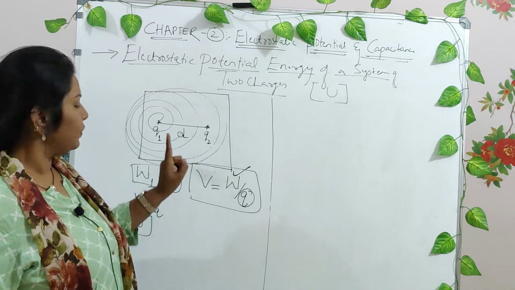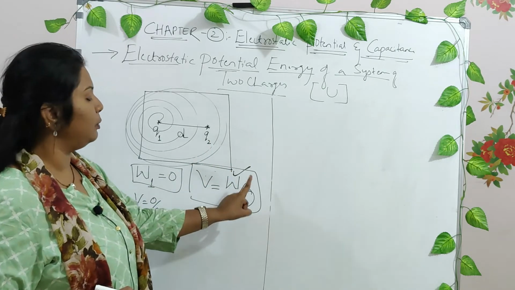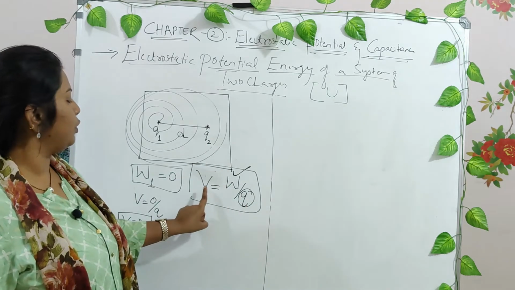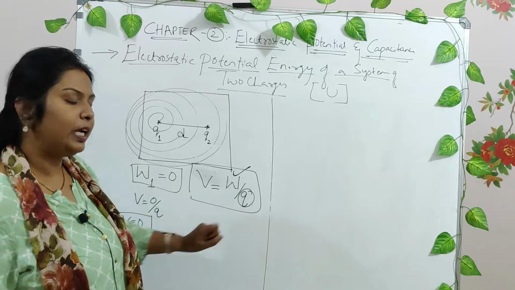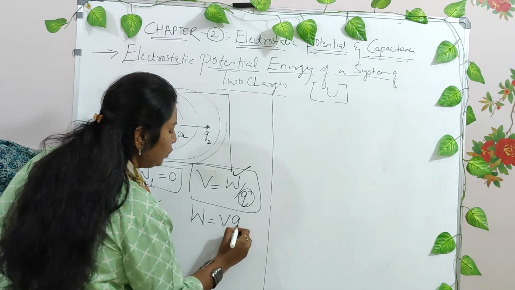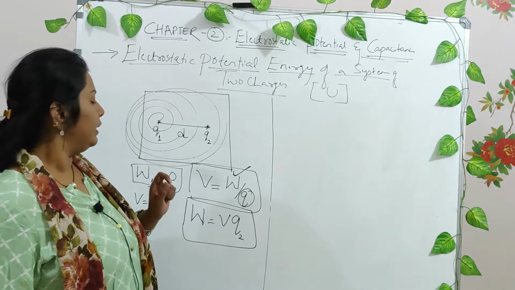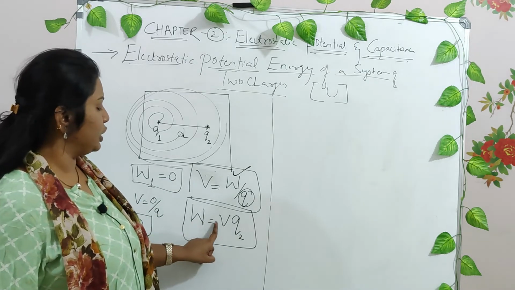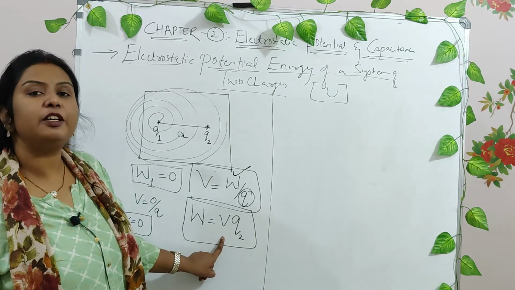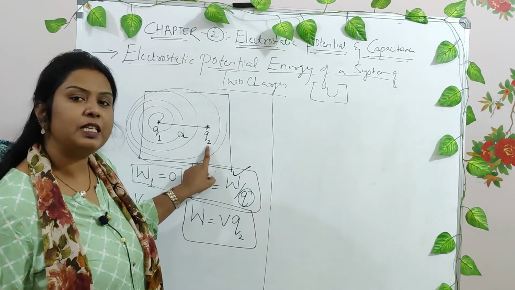But for the charge 2, the potential for that particular charge will be equal to the work done in bringing that particular charge from the infinite region to this particular system, V is equal to W by Q, right? And this can be further written, W is equal to V into Q. What is this Q? Which charge is it? It is Q2. Followed, right? Next, you have this W is equal to V into Q2. What is this V? It is again a potential difference. Potential difference at what point? Potential difference at the point Q2. Why was this potential difference generated?